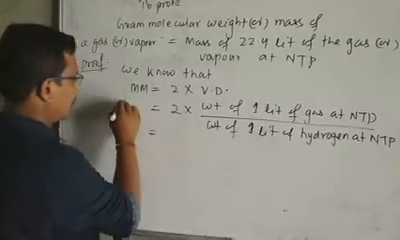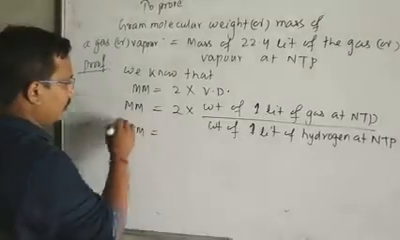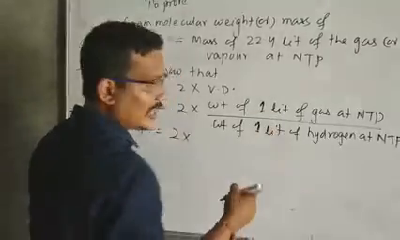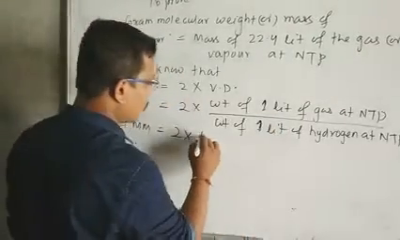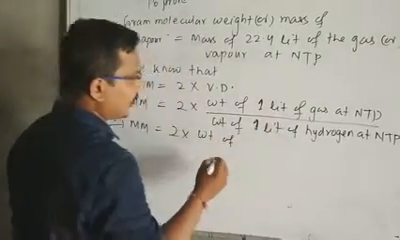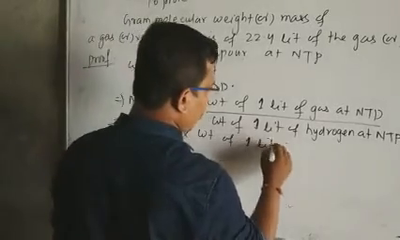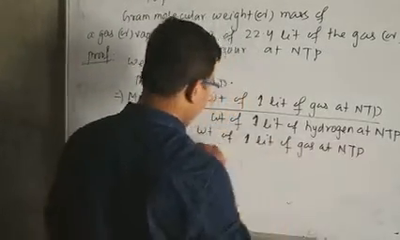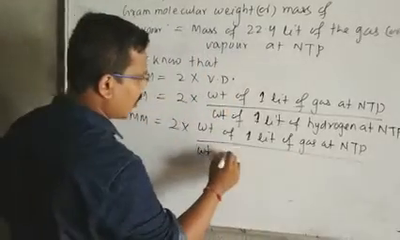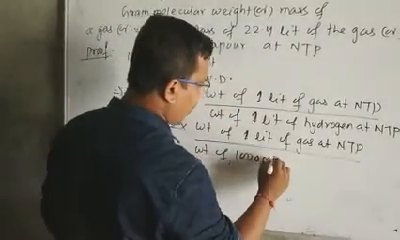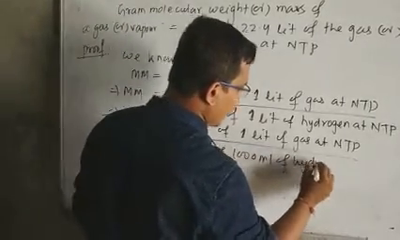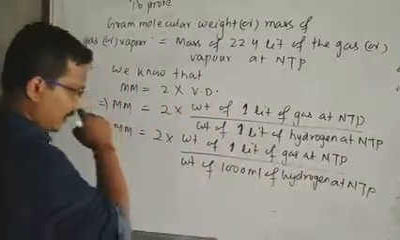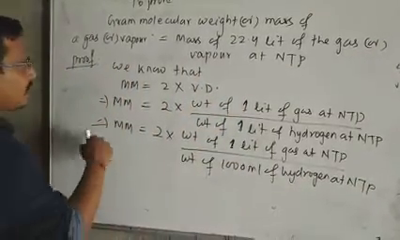Now we can write, this is your molecular mass, you can find out the molecular mass. Molecular mass is equal to 2 into, we know that 1 liter means 1000 ml, so we can write the weight of 1 liter of gas at NTP divided by the weight of 1000 ml of hydrogen at NTP. This is our second and third step.